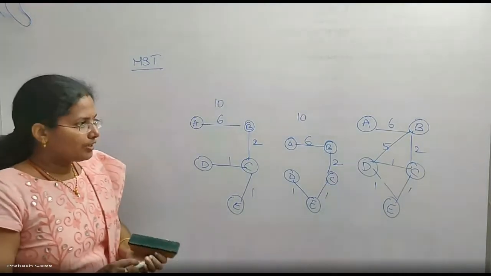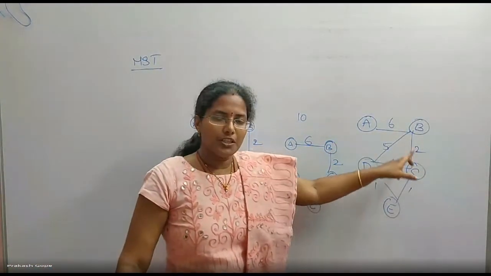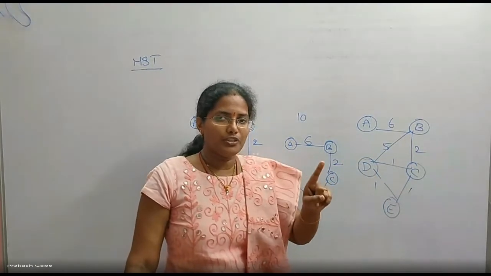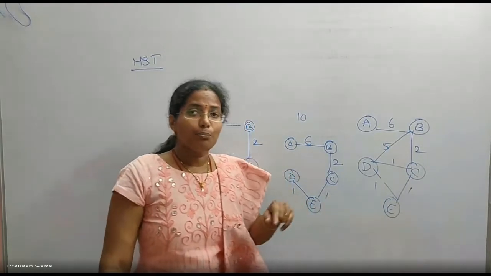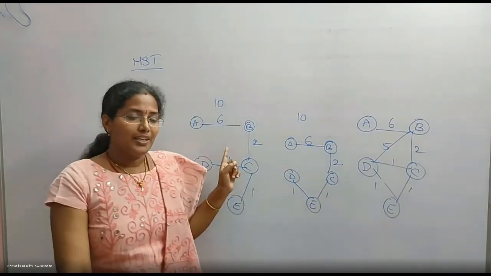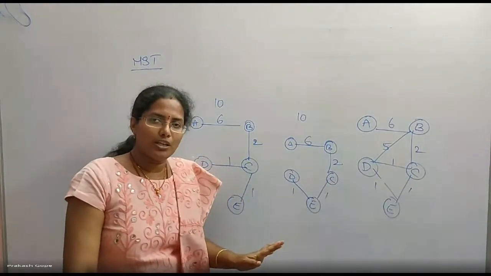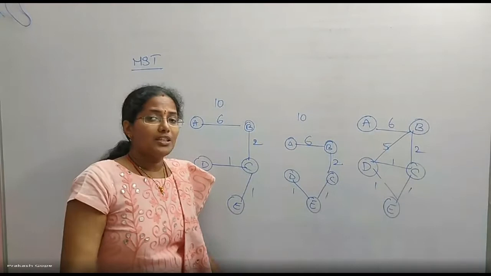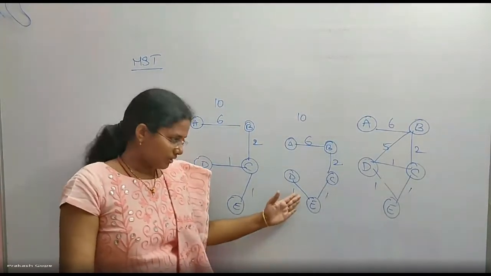So the point that I want to tell you is, if all the edge weights are distinct, there will be a unique MST. But if the edge weights are repeated, there is a possibility of having more than one MST. It's not mandatory that there will definitely be more than one MST. There is a possibility of having more than one MST. Okay, yes, this is the example.